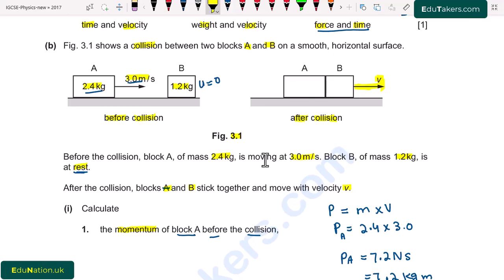The velocity of block A is the same as the velocity of block B after the collision, and we have to find this velocity. For this, we use the law of conservation of momentum: the total initial momentum of the system before collision is equal to the total final momentum of the system after collision.